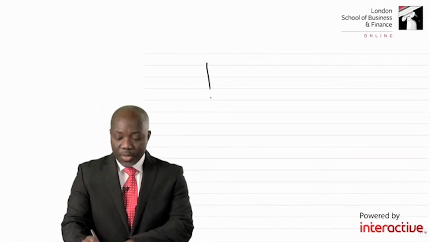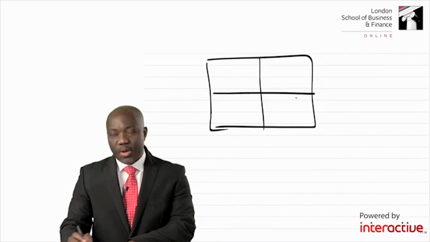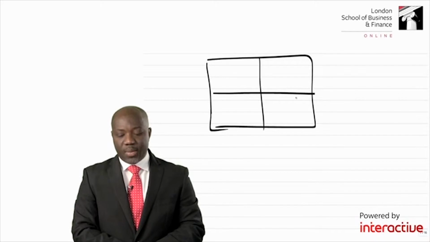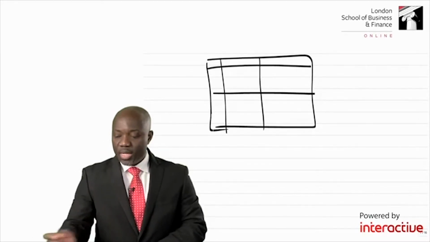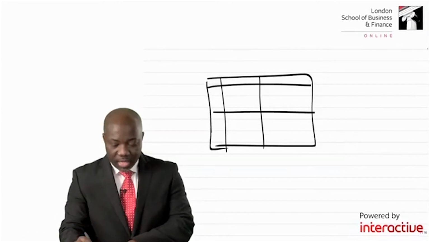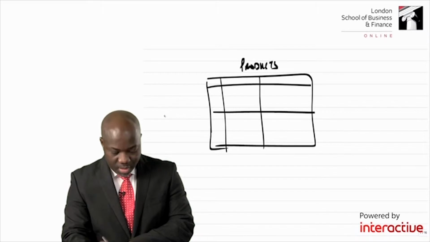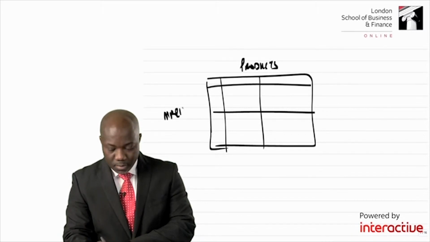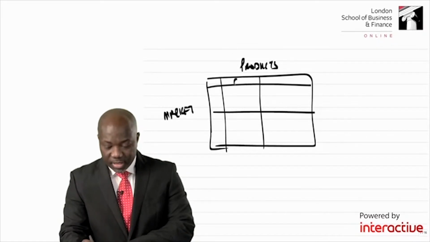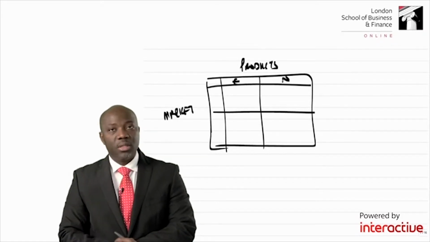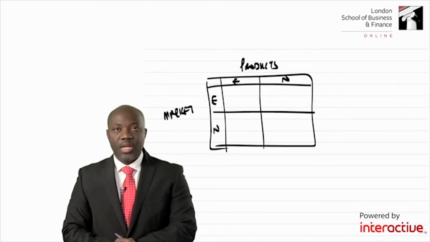I can have a small diagram in mind, and this is what I would do in the exam. In my simple diagram, I would draw this. That is my product, and this here will be my market. For my products, I can have existing, which is E, and new, which is N. For my market, I can also have existing, E, and new, N.